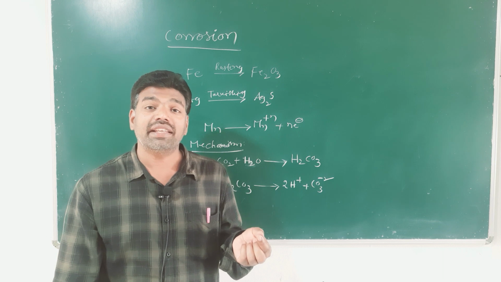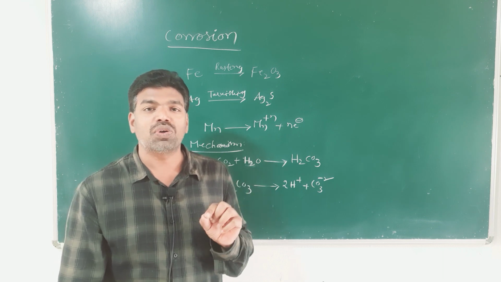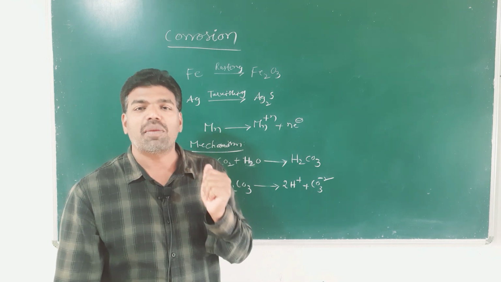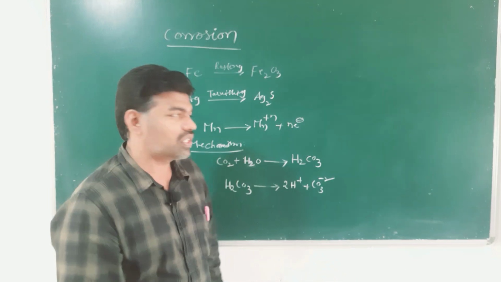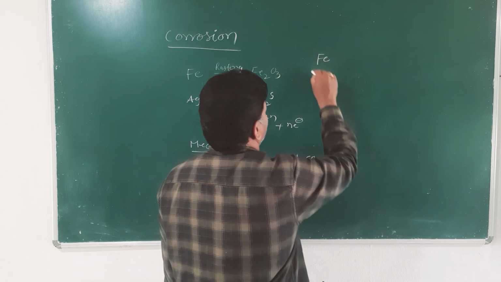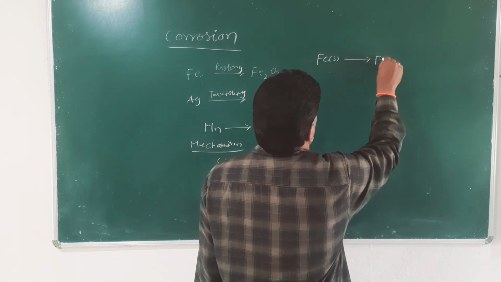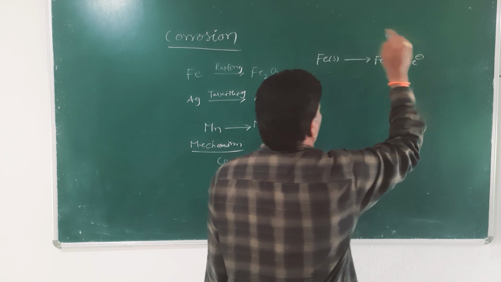So, iron interacts with the dissolved carbon dioxide and O2, and that undergoes oxidation. That is, Fe solid undergoes oxidation, giving Fe2+ plus 2 electrons.